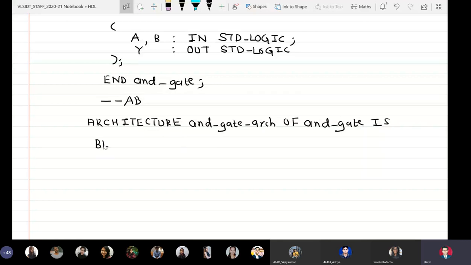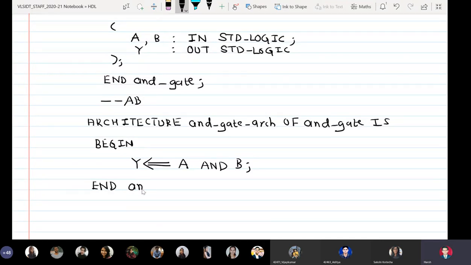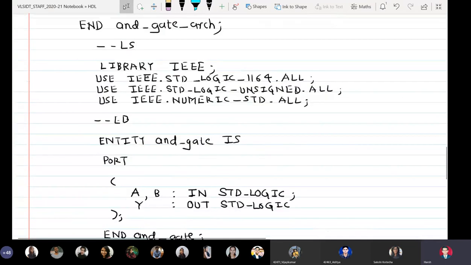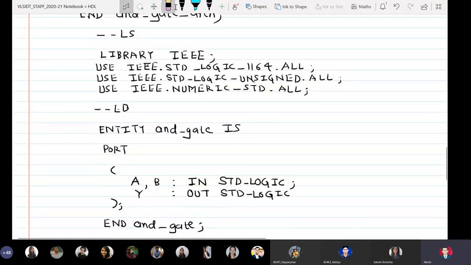The declaration part is blank, begin, and here I will write down output signal Y is assigned A ANDed with B, and then I will just say end architecture name and_gate_arch. Okay.